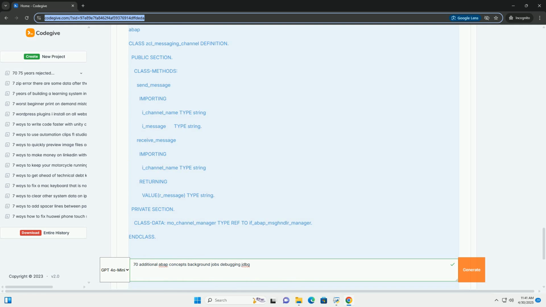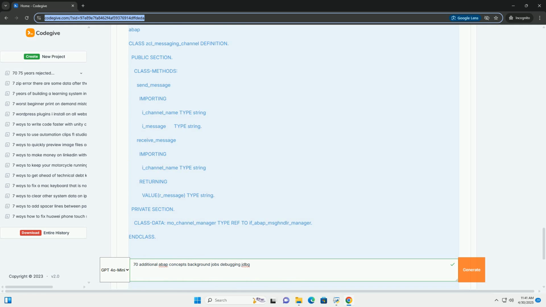Debugging ABAP channels effectively in a real scenario, background job to listener, is tricky. You'll need to debug both the sender, the background job, and the receiver, the listener program, separately. Set breakpoints in both to track the message flow. Examine the parameters passed to the send and receive_message methods. Use the jdbg debugger's features, as described later, to monitor variables and step through the code in both processes.